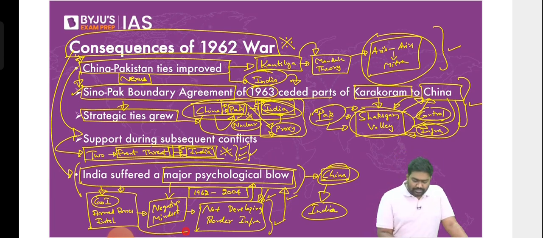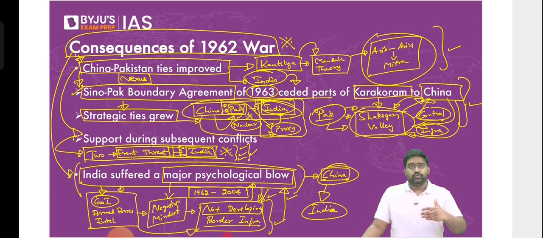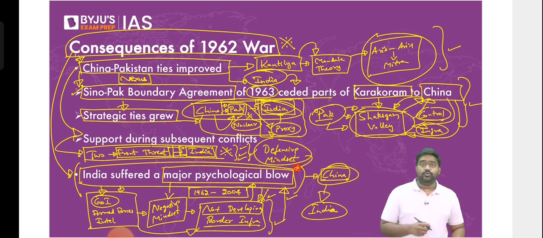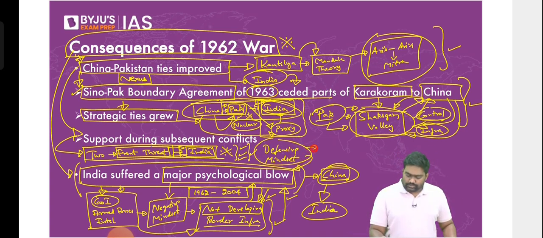A deliberate policy of subsequent governments to not create border infrastructure closer to the areas, to not trigger China, to not allow China to use the roads and rail networks to further penetrate into India if there is a war. Right? So we went into such a defensive mindset. That is the right term to use. It developed a defensive mindset in India's strategic establishment. That was the impact of the 1962 war. This defensive mindset was changed only after 2004.